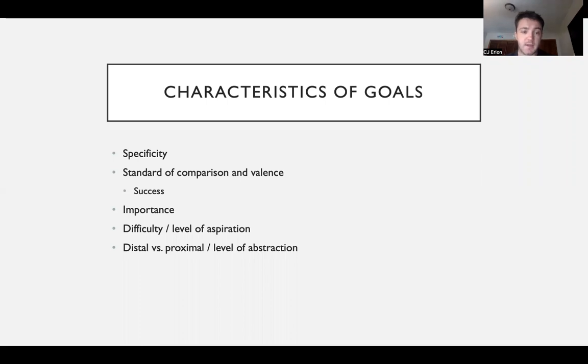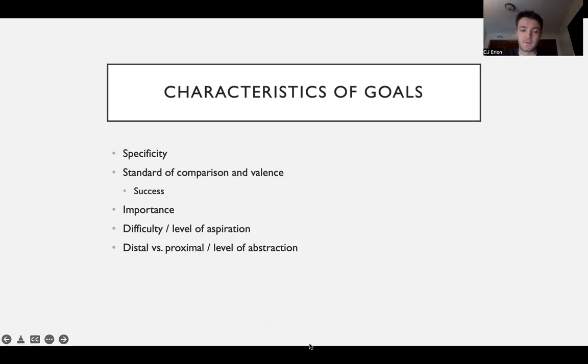The importance of a goal is very important for how we strive to complete goals and whether or not we persevere towards goal completion. There's also a difficulty and level of aspiration aspect to goals.